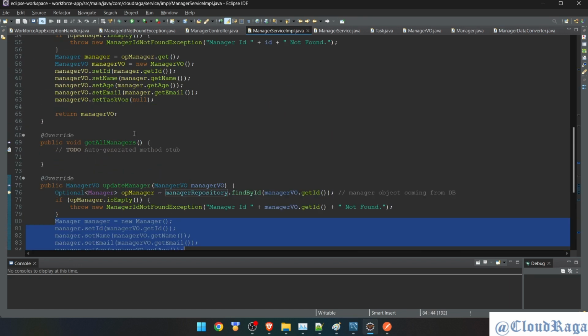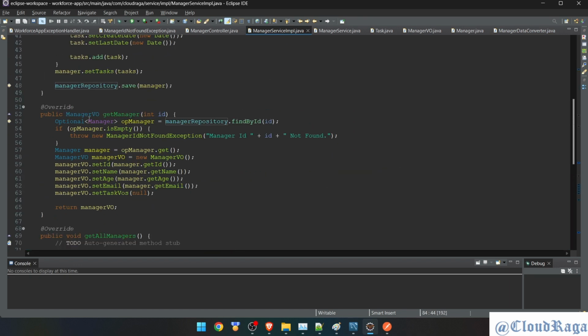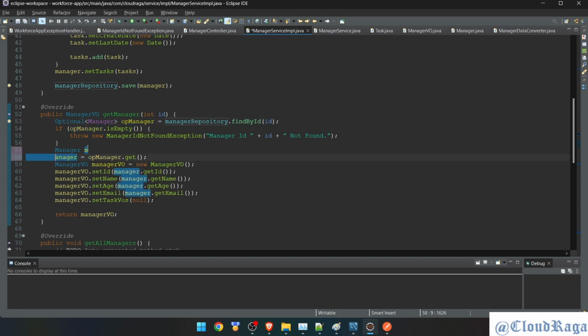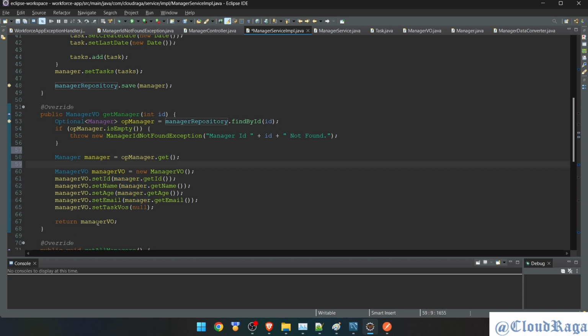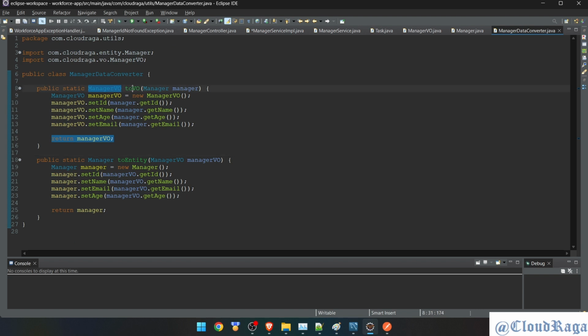Now, let's try with the get first, because that is simple. It's just about getting the records. So ID is here, it goes to the database, does this part, fetches and checks whether it is there or not. If it is there, it gets data from this object, it goes here, and then what we are expecting is manager view. So I need to call the method which returns manager view, this one, toView I need to call.